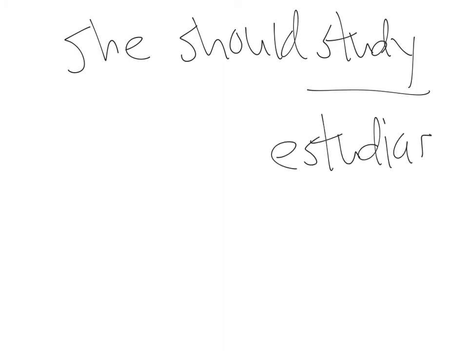But do we know the verb for should? I'll give you un segundo de considerar. A verbo for should, deber. What's the usted form? Ella debe estudiar. Anytime you want to pause, pausar, to consider a question, and then you can come back and find the answer, la respuesta.